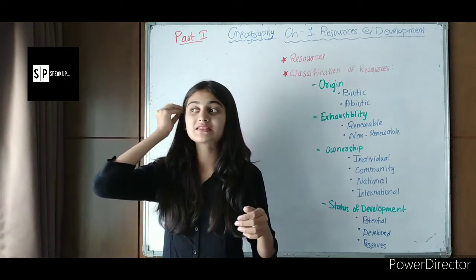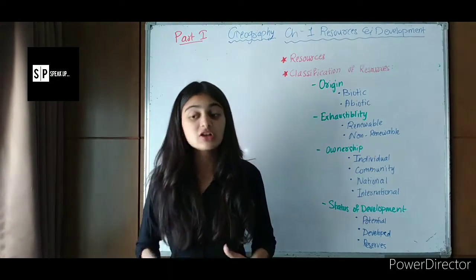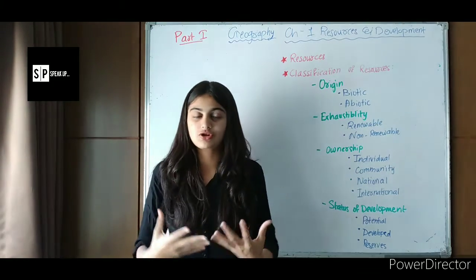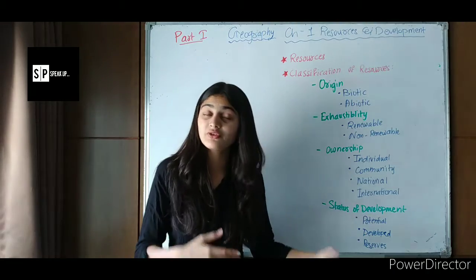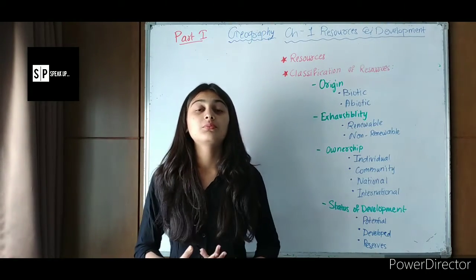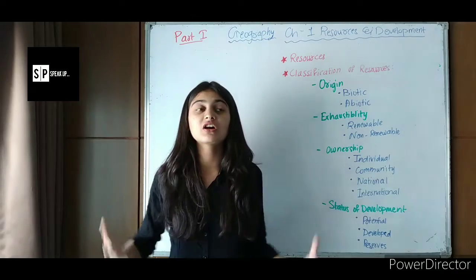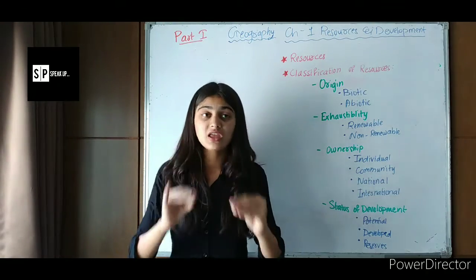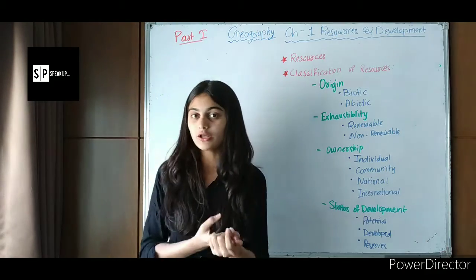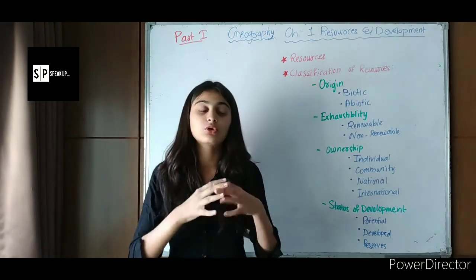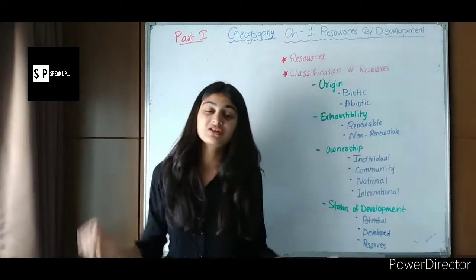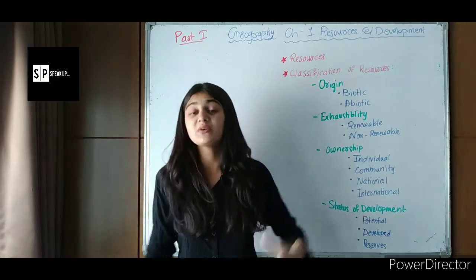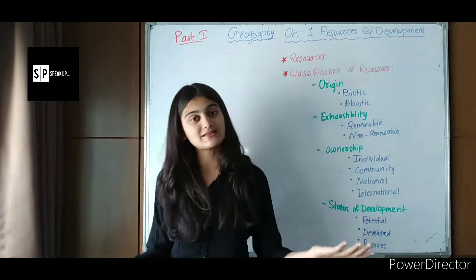Now for example, humans are a biotic resource, and plants and animals are all biotic resources. Whereas if we take any type of mineral, or let's take wood, those things are known as abiotic resources, as they are not living but they are still in our use. They are technologically accessible, economically feasible, culturally acceptable.